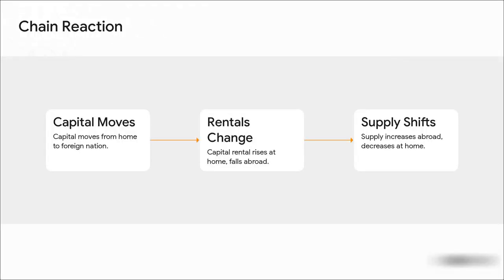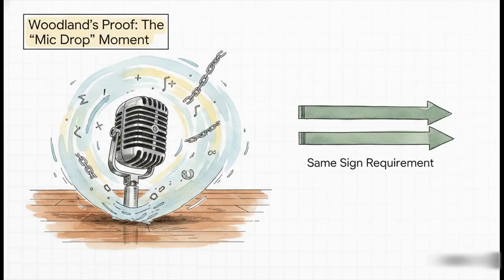In their asymmetrical model, the chain reaction looks kind of like this. Step 1, capital moves from the home nation to the foreign nation. But because their rules were mixed, Step 2 sees capital rental weights rise at home but fall abroad. They're moving in complete opposite directions, which leads to Step 3, where the supply of a capital-intensive good increases abroad but decreases at home. This created massive mathematical ambiguity in the net world supply. Dawson Lee couldn't solve this ambiguity naturally, so they sort of brute-forced a resolution by inventing that strict requirement of a factor intensity reversal.